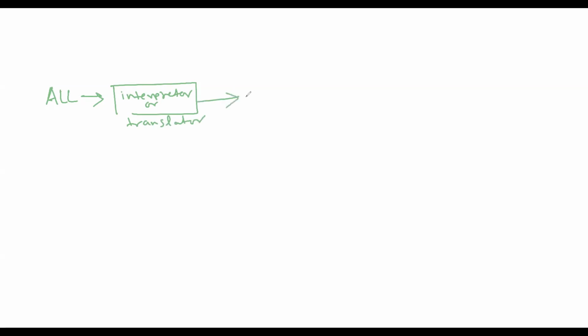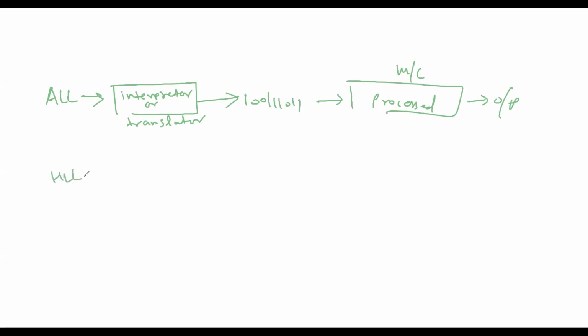It changes the data to binary form, which is processed over a machine to generate the output. This is what we understood at that time. Assembly level language was not totally in English.